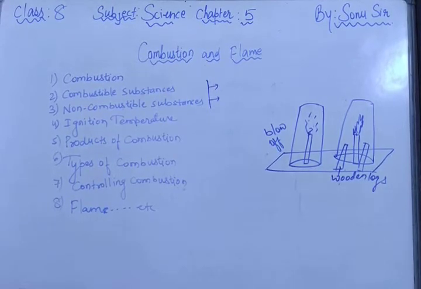Most combustible substances that we see around us do not catch fire and burn on their own. We need to heat them or take a flame to them for combustion to occur. This shows that heat is required for combustion. The temperature at which a substance starts to burn is called the ignition temperature.